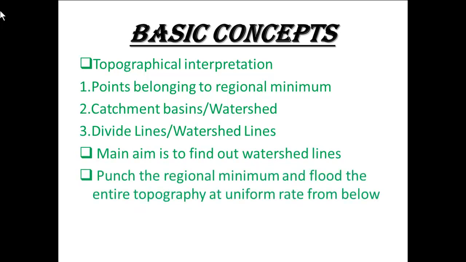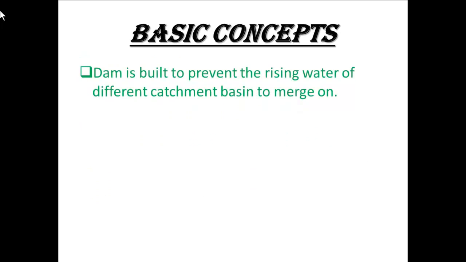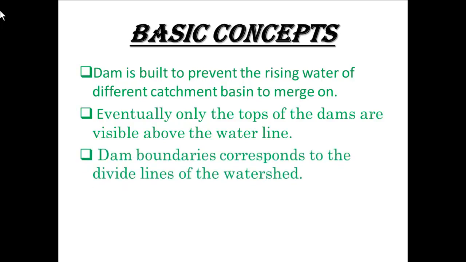Punch the regional minimum and flood the entire topography at a uniform rate from below. A dam is built to prevent the rising water of different catchment basins from merging. Eventually, only the tops of the dams are visible above the waterline. Dam boundaries correspond to the divide lines of the watershed.